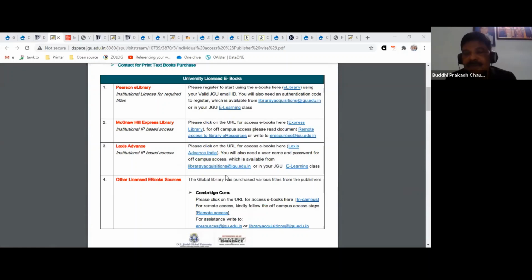And there are books, as listed in the second part of this list, which are available on a personal or individual license basis. All these links are given, and if you have any issue with the books, or something that you can't find for your course or is not listed here, please talk to your instructor. So that's the information about the course material.